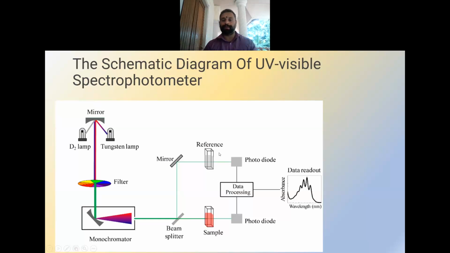In one path we have the reference solution, and in the other path we have the solution which we need to characterize. We have two photodiodes, and whatever power is received by the photodiodes will be converted into an electrical signal. We do the processing and computation of the absorbance value, and based on the wavelength which is absorbed or which is present in the spectrum, we characterize the material.